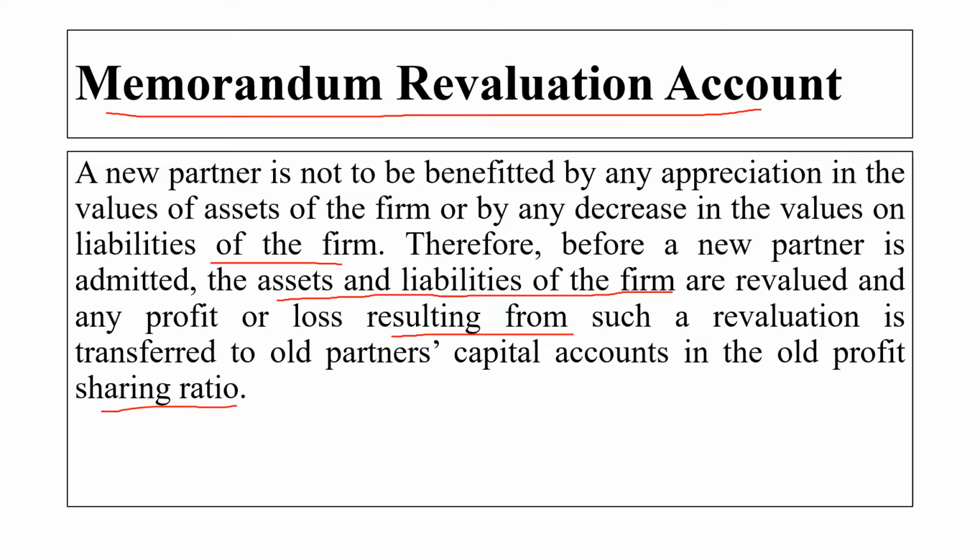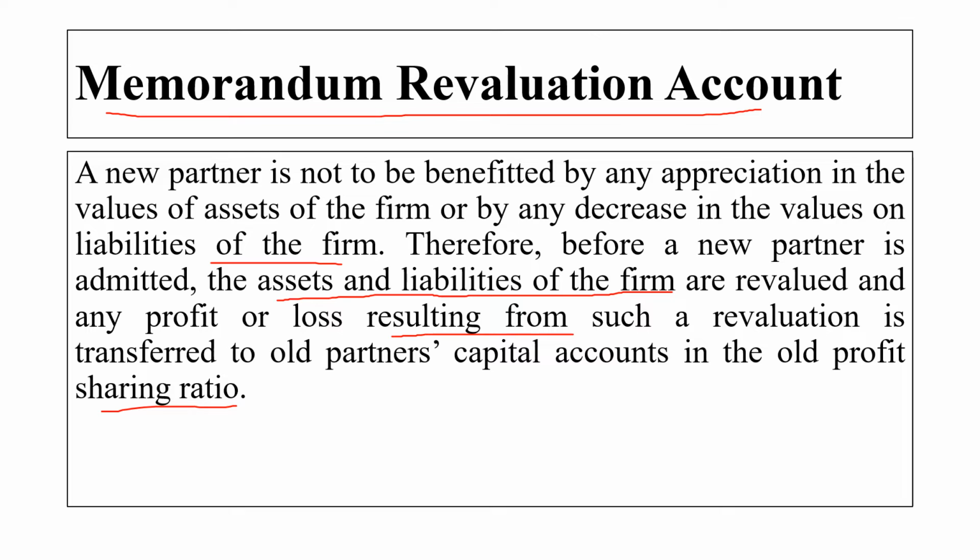Before we admit a new partner into the partnership, we do a revaluation of the assets and the liabilities that are there in our business. Now, why are we doing this? So that any partner who is getting admitted will not get any benefit if there is an appreciation or an increase in the value of the assets of the firm, or will not suffer because of a decrease in the value of the liability of the firm.